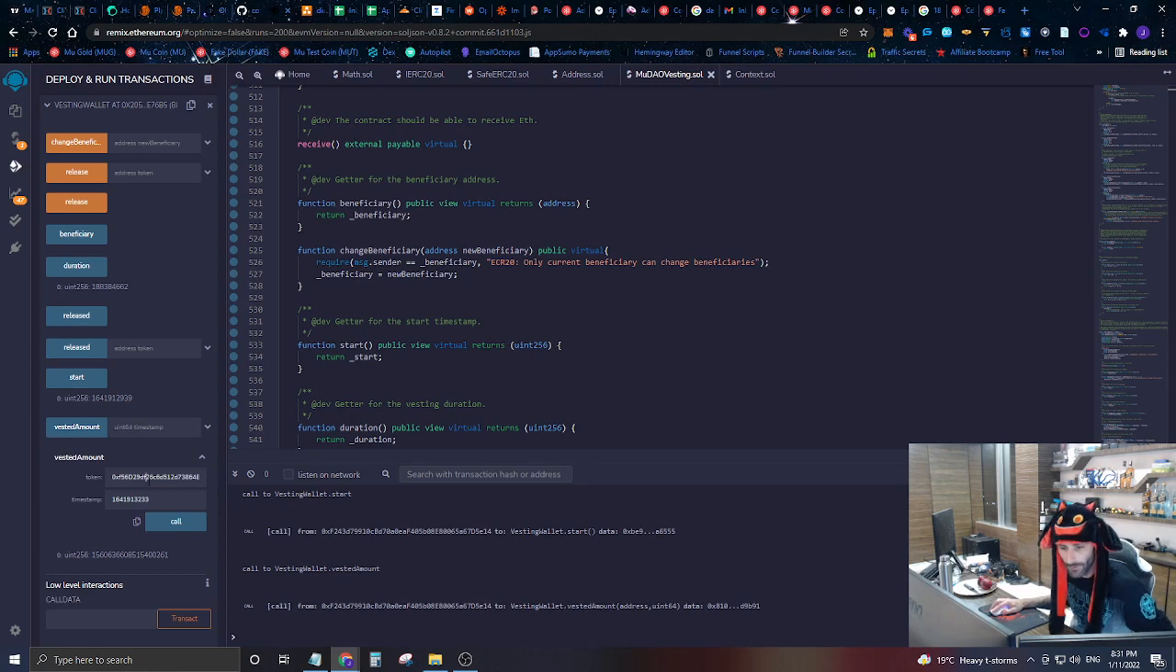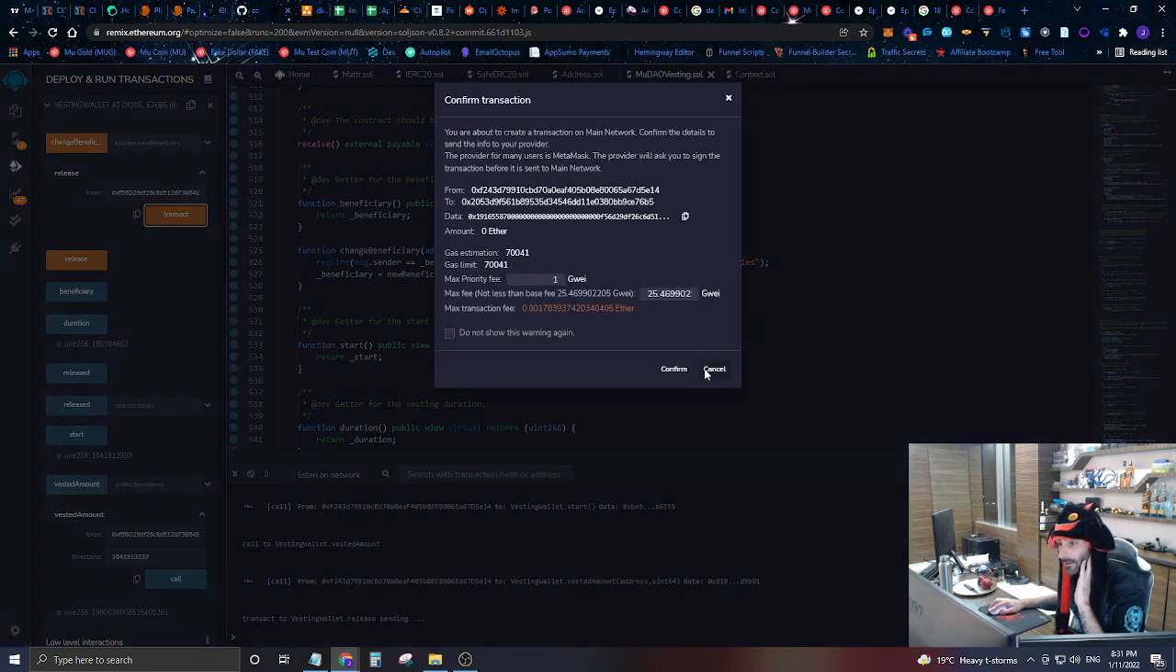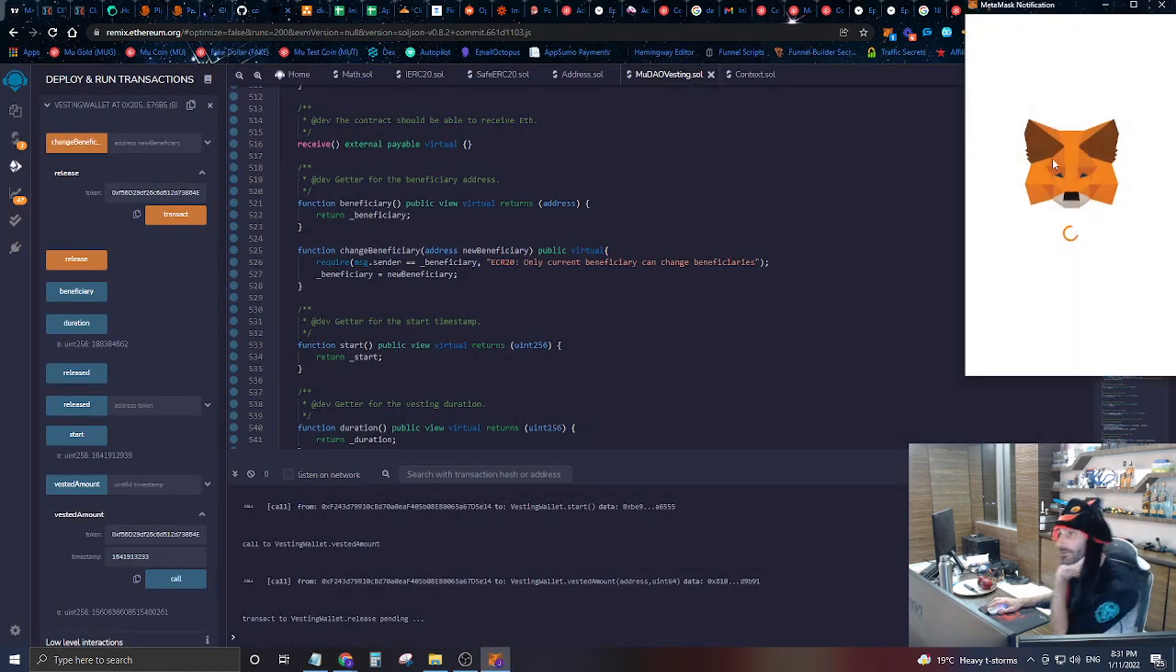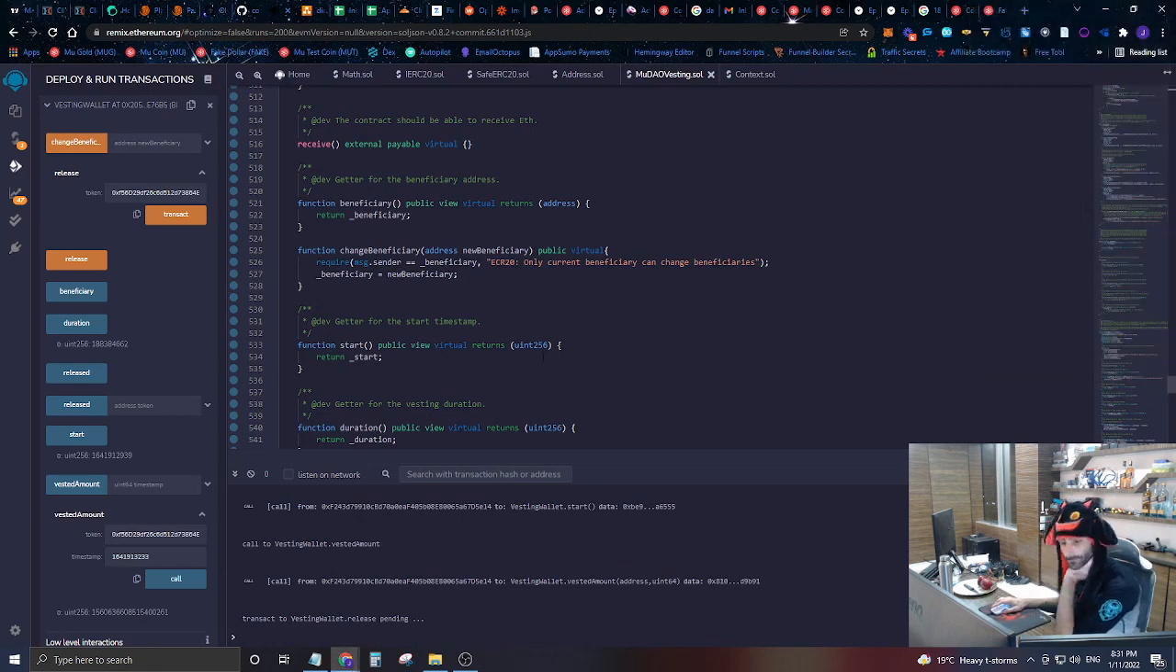So what we're going to do now is ask this contract to send us the amount of fake dollars that have been vested. To do that, we're going to call this release function right here, and we're going to put in the address of the token that we want to release, which is our fake dollars, and hit transact. And then we're going to go ahead and confirm this. And now we're actually confirming.